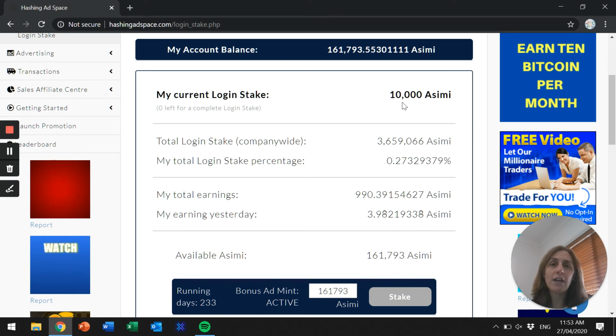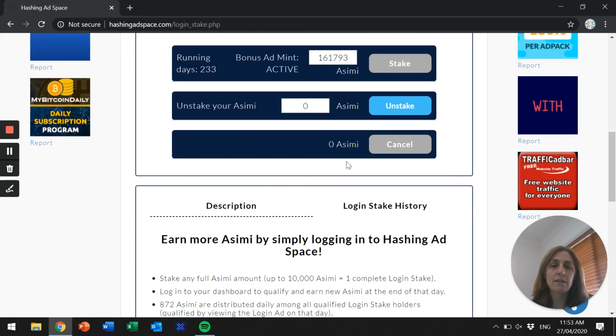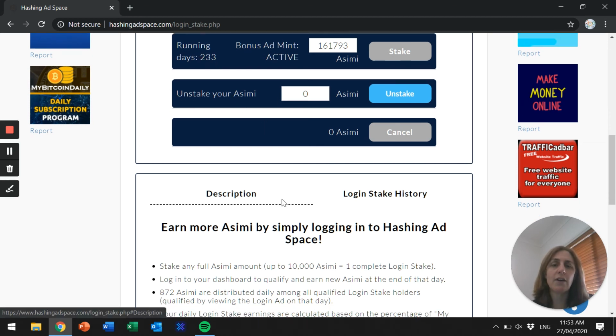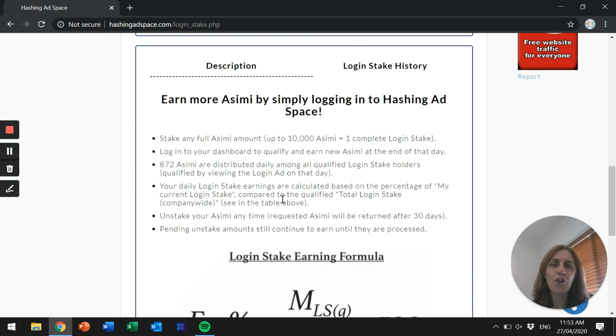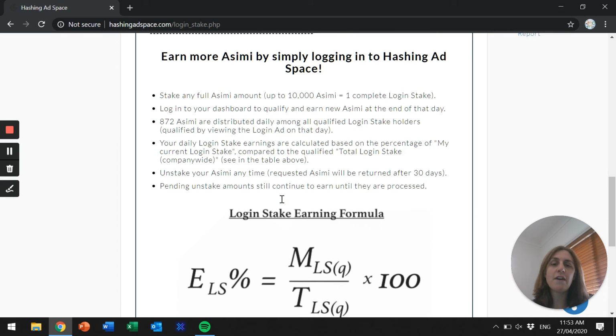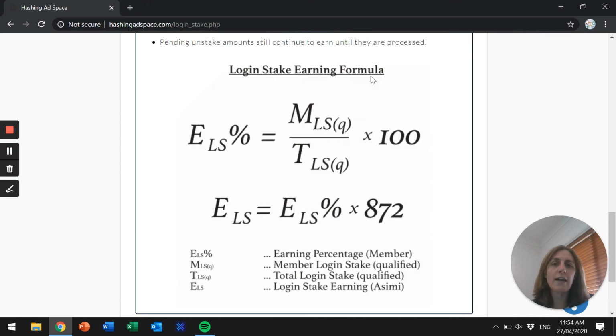Now, you don't have to leave it here forever either. Once you stake it, you can unstake it, and you need to allow Hashing Ad Space 30 days to return that stake to you. So I think that's another way of actually earning. You can see the days that I've had running, so I've had this staked for 233 days, and I'll just leave it staked. I have no reason to not earn the extra 4 Asimi per day for nothing. You can see the login stake earning formula.